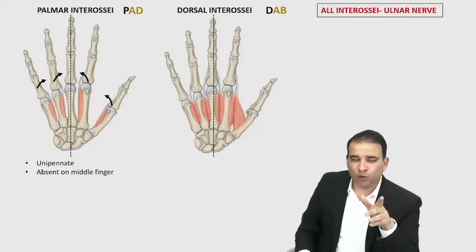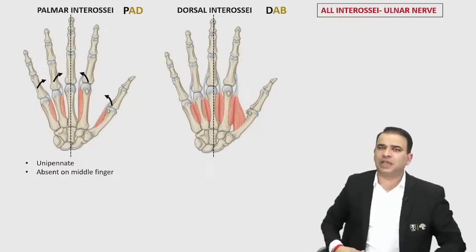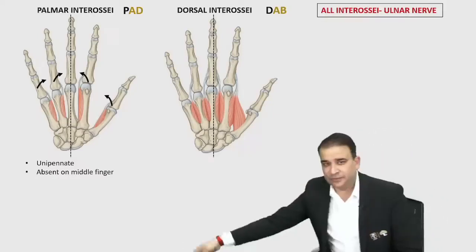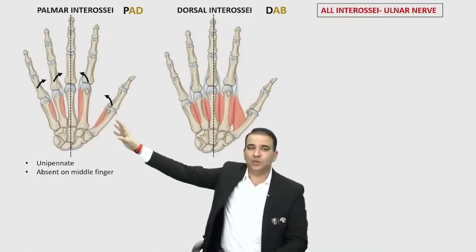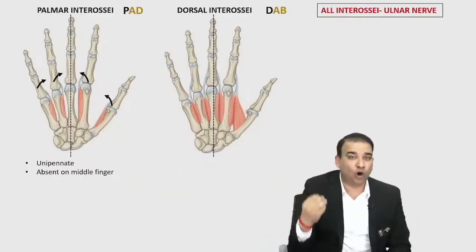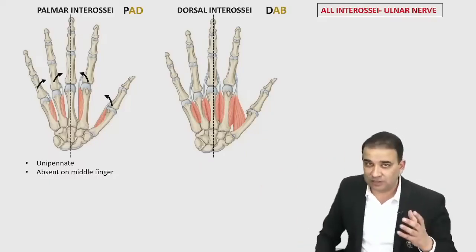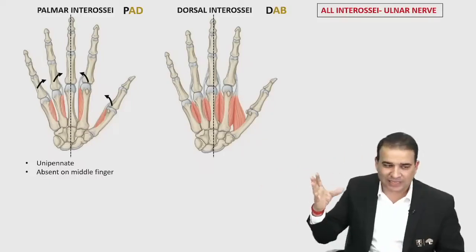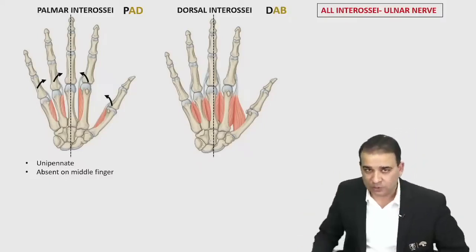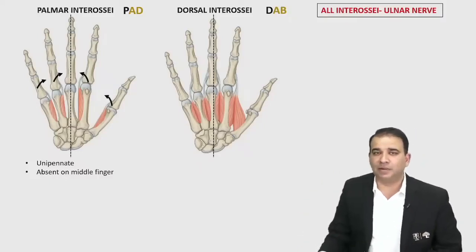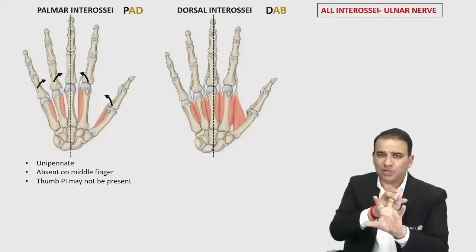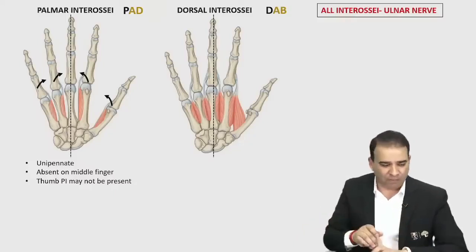Now, out of these four palmar interossei, there is one more which can very well be absent, and it makes no difference, and that is the first palmar interossei. Guys, the first palmar interossei, which is for the thumb, can very well be absent. The reason is that the first palmar interossei is for adduction of the thumb, and we already have a strong muscle for adduction of the thumb called adductor pollicis, and that's why this muscle can very well be absent. So the palmar interossei of the thumb can be absent as well. Middle finger definitely does not have a palmar interossei, and the thumb may or may not have one.